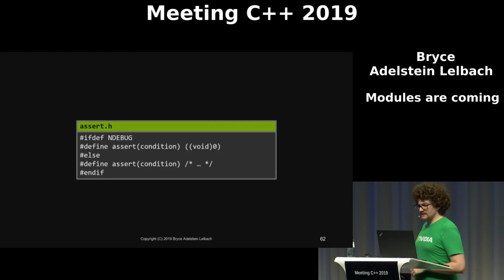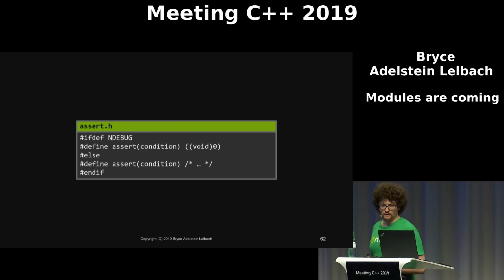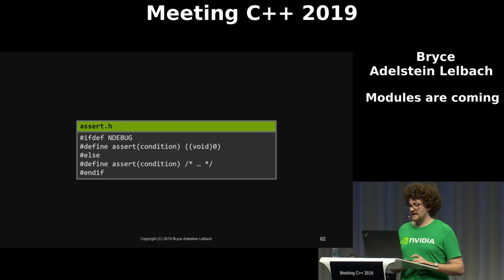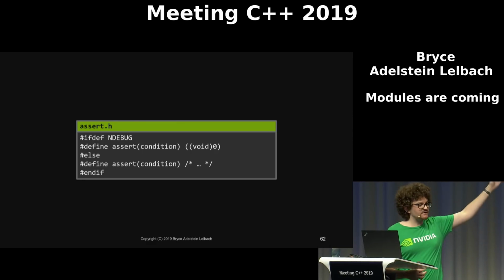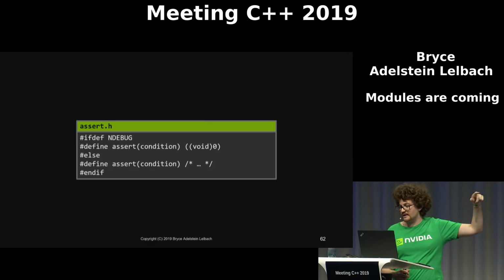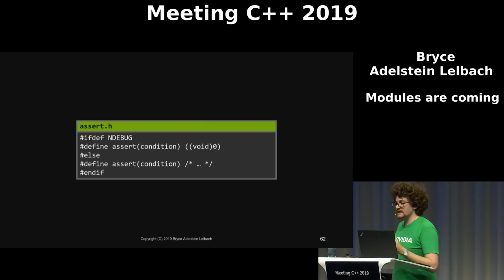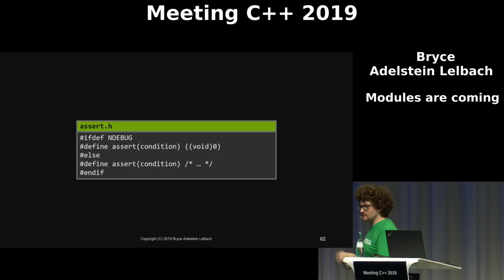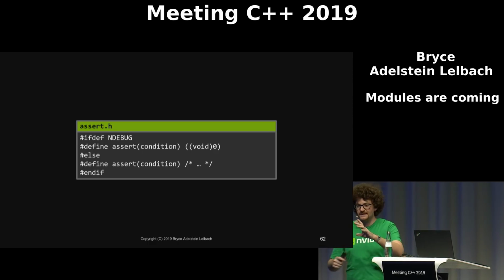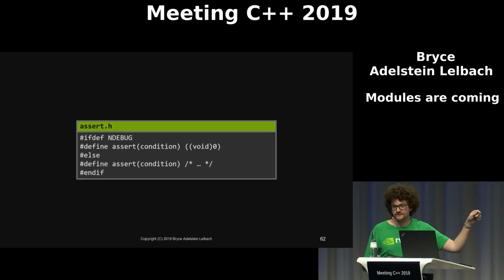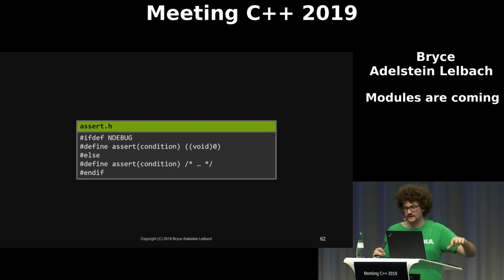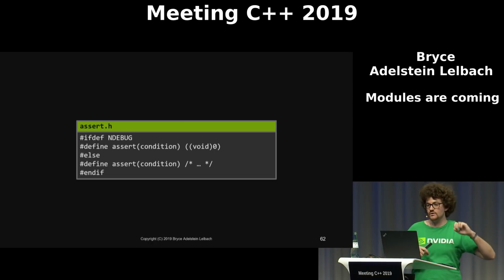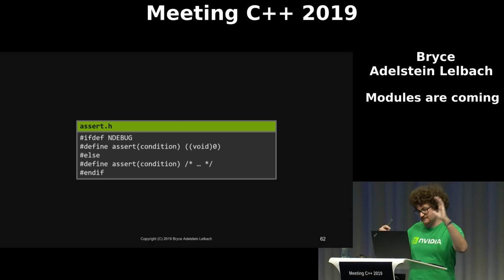So let's take a look at some headers that are inherently textual. Assert is the perfect example here because assert, one, doesn't have include guards, and two, it is intended to have different behavior depending on whether or not the in-debug macro is defined when you include it. So the idea is that it doesn't have header guards, so you can include it in one part of your program, and then later you can change whether or not in-debug is defined and include it into a different part of your program within the same translation unit to turn on assertions in just a very specific part of your program.